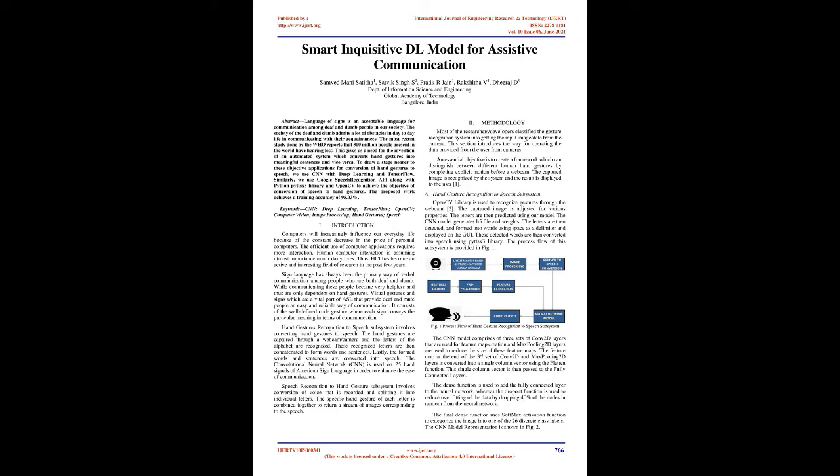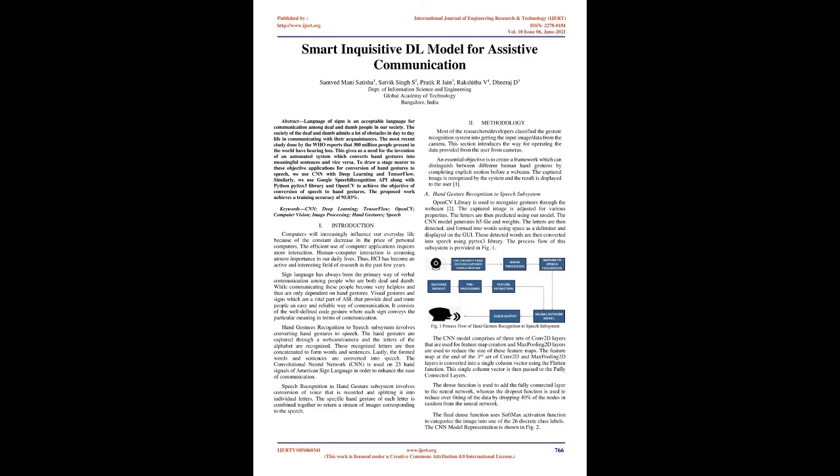Visual gestures and signs, which are a vital part of ASL, provide deaf and mute people an easy and reliable way of communication. It consists of well-defined code gestures where each sign conveys a particular meaning in terms of communication. The hand gesture recognition to speech subsystem involves converting hand gestures to speech. The hand gestures are captured through a webcam or camera and the letters of the alphabet are recognized. These recognized letters are then concatenated to form words and sentences. Lastly, the formed words and sentences are converted into speech.